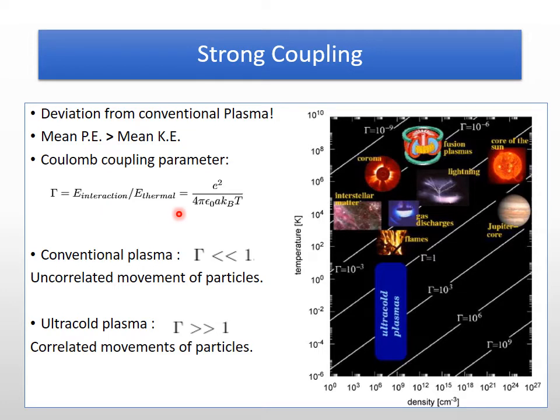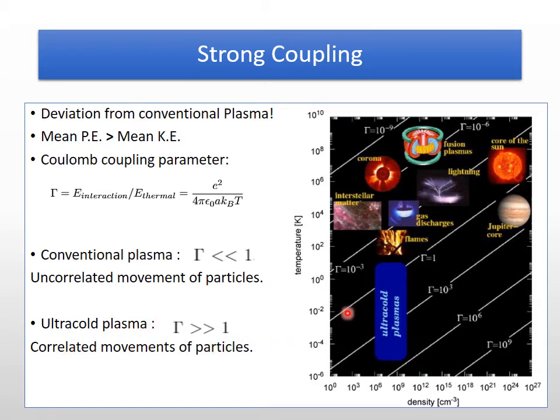So in case of conventional plasma, we see that gamma is less than 1. In fact, very much less than 1. This is because the thermal energy in conventional plasma is much greater than the interaction energy, and this is because of the uncorrelated movements of the particles. In case of ultra cold plasma, the gamma factor is much greater than 1. This is because of the correlated movements of particles.